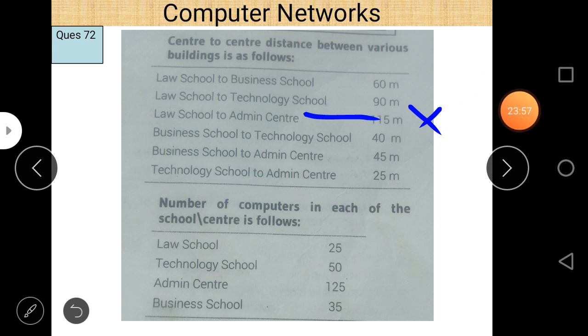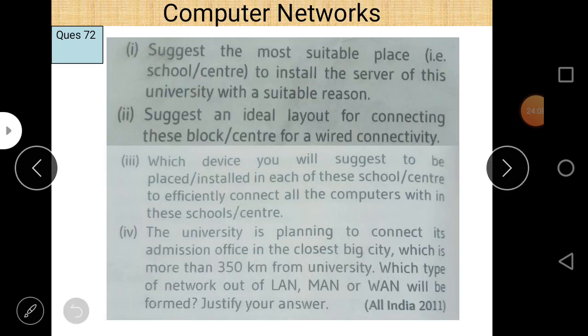So try to eliminate the distance which is higher than other. So this is part number 3, and part number 4, devices is concerned. So let us take it one by one.